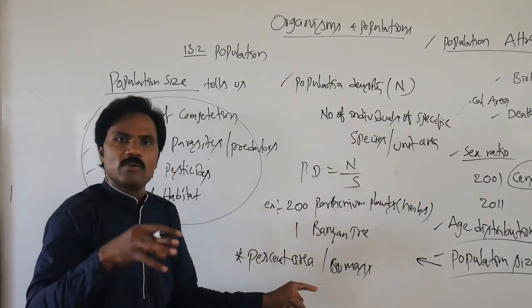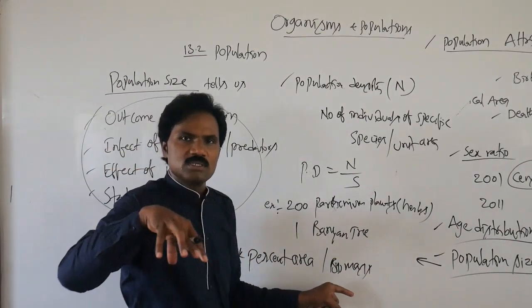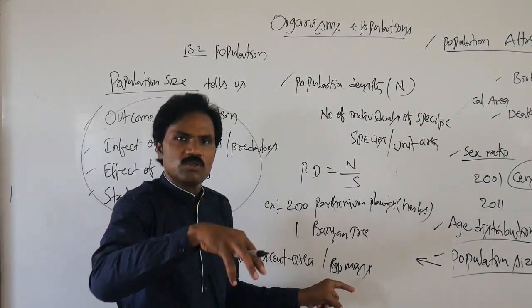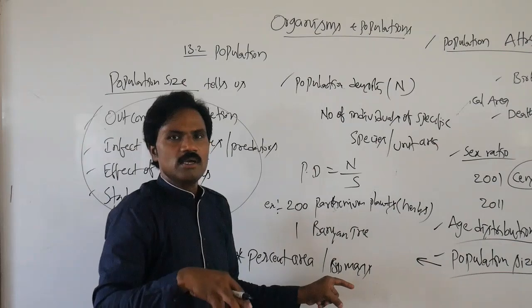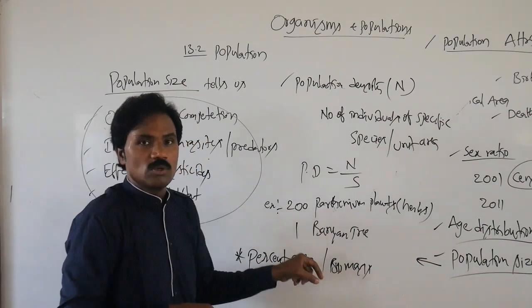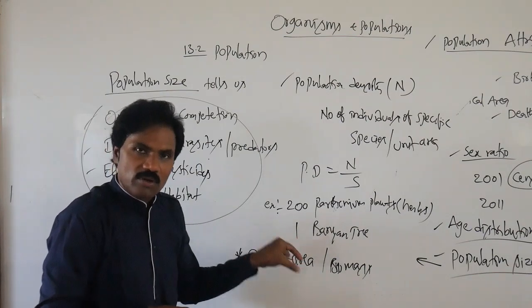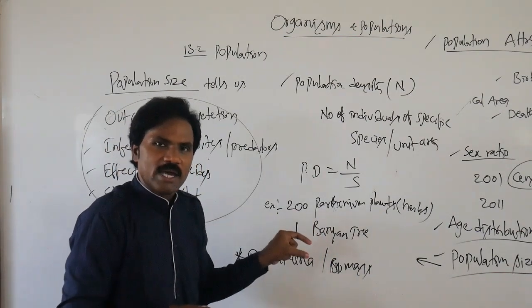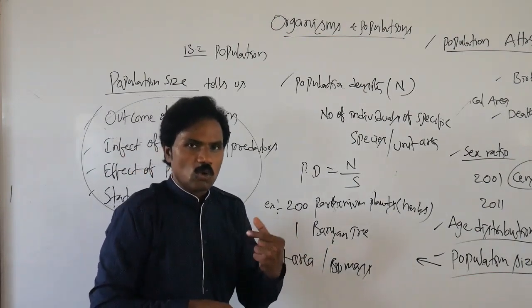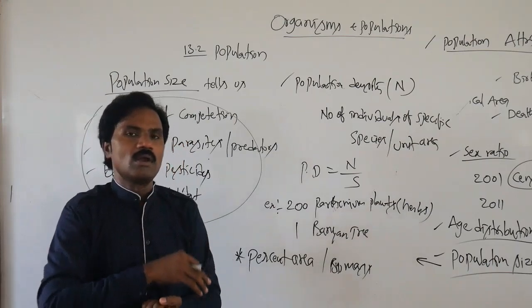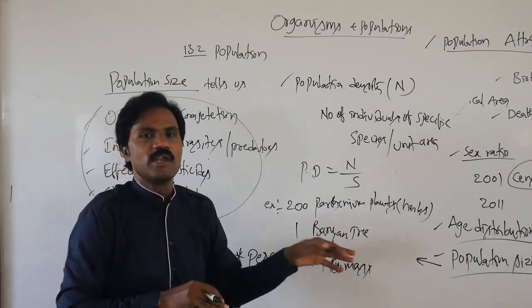The organism which occupies maximum biomass in the specified area represents more density compared to smaller individuals. This is also given in the textbook, and it is the most acceptable. Not only number but also biomass is calculated in the given area.